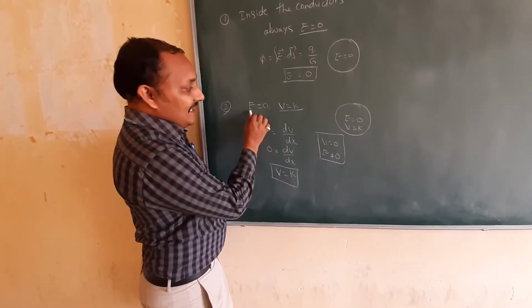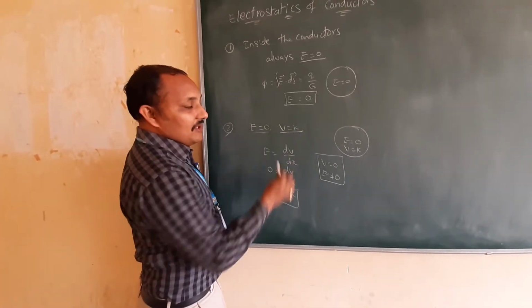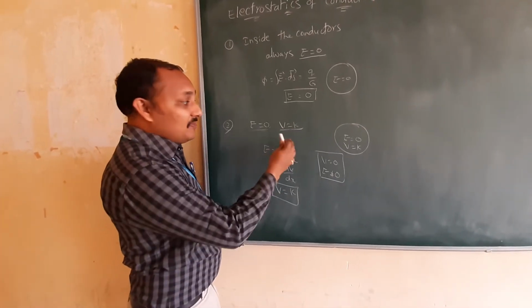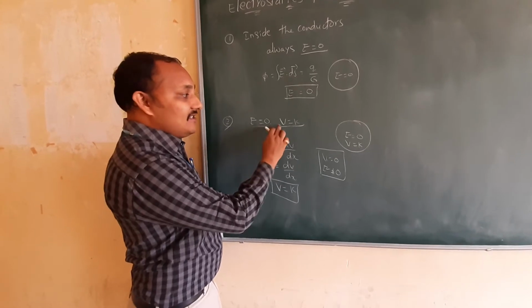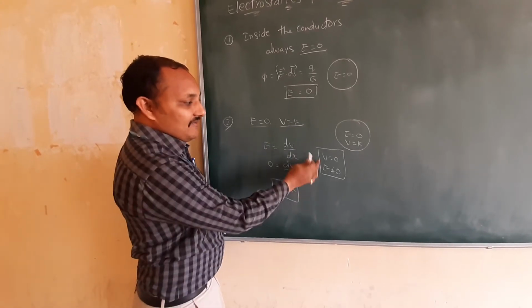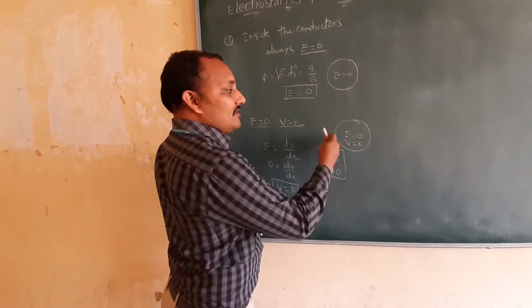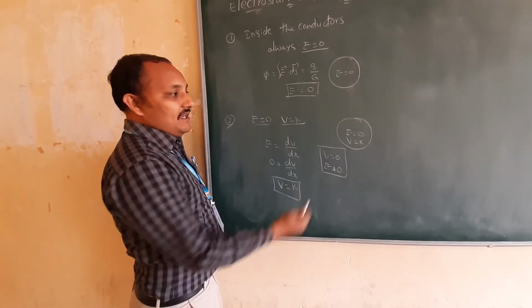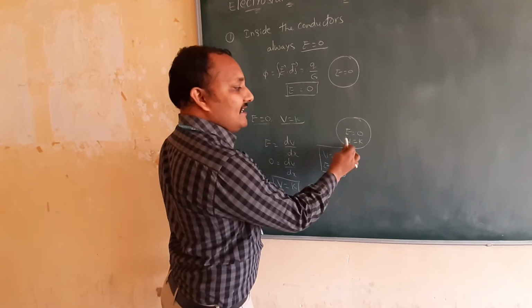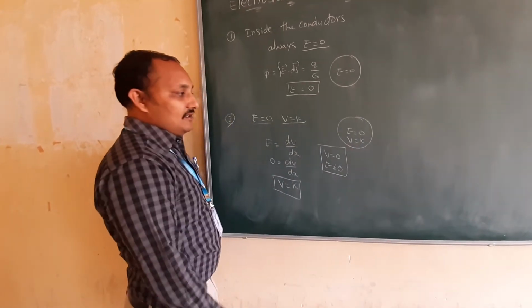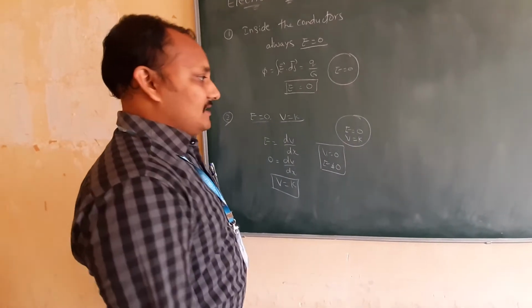Now, the electric field intensity is 0 but the potential is constant. Is it possible to get electric field intensity 0 but potential constant? This is the reverse of the previous one. Yes, it is possible. An example is a spherical shell or a conducting sphere. Within the sphere, the electric field intensity is 0 but the potential is not 0. That is nothing but a constant.